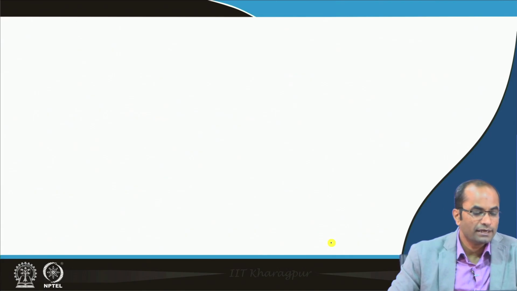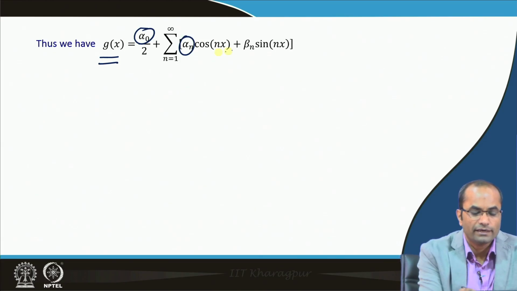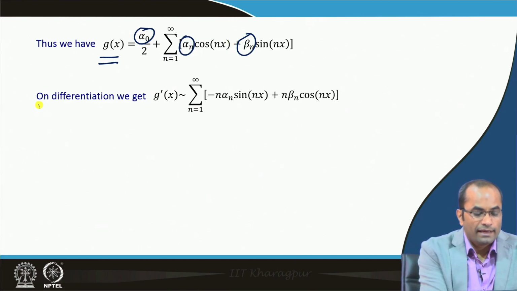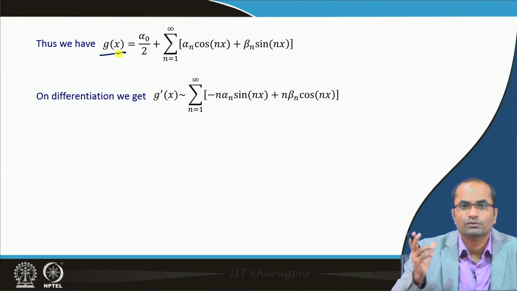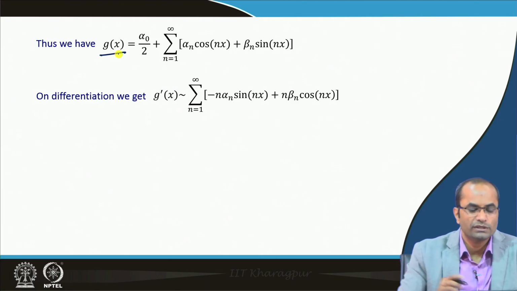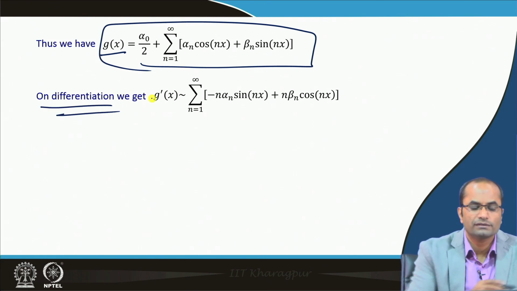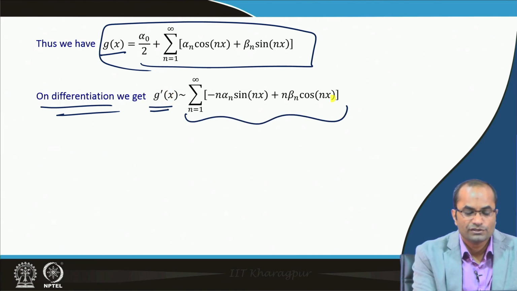Anyway, we will now write the Fourier series for g. We have taken alpha naught, alpha n and beta n as the names of the new coefficients. So, these are the Fourier coefficients of g, and as discussed before, because g is continuous and it has equal values at the endpoints, we can basically differentiate this. So, we are using the earlier result on differentiation, and we can write down the Fourier series of g prime just by differentiating this series.